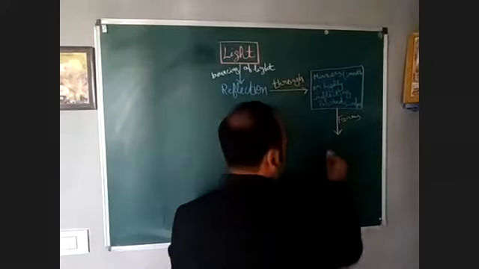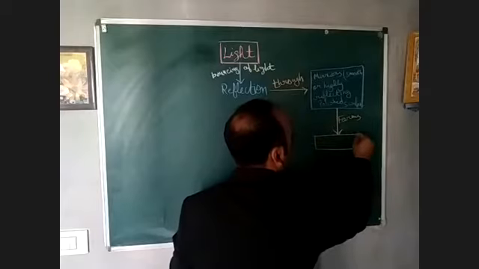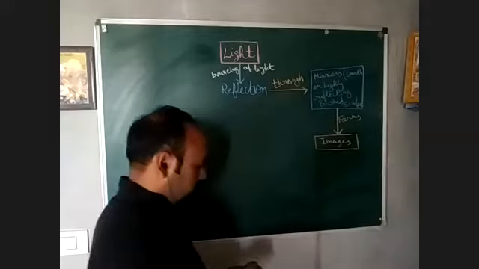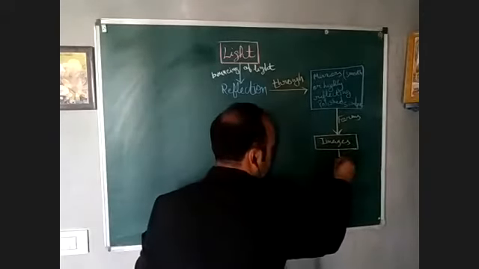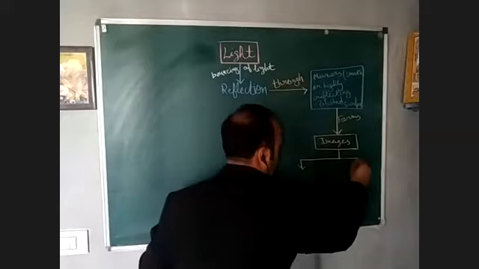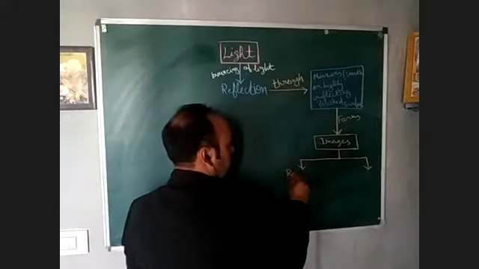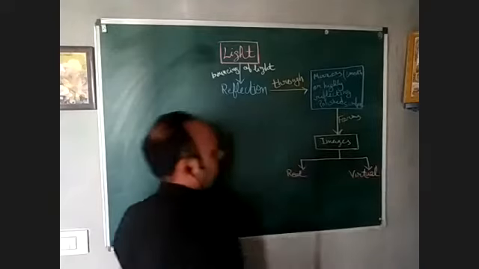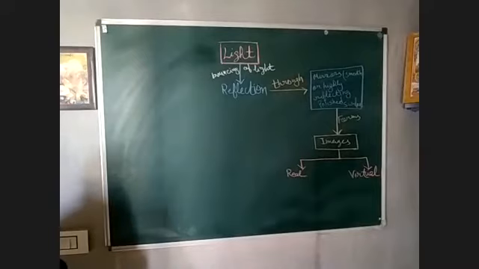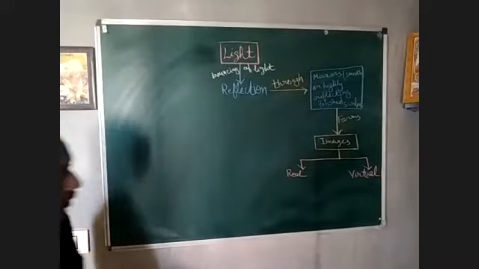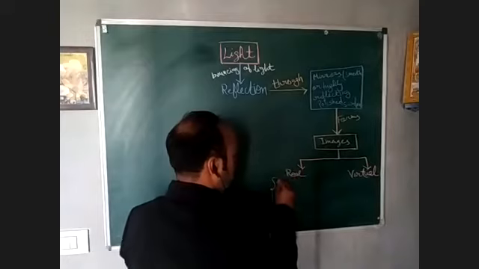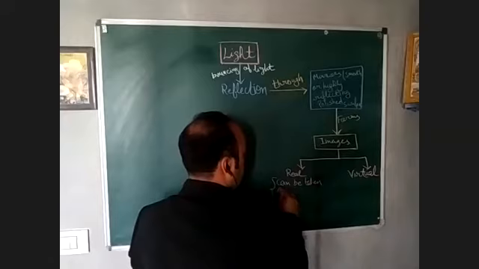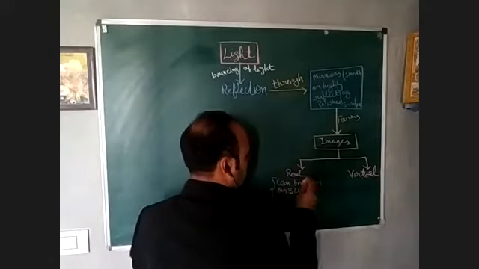Now these images that we have discussed are of two types. One is real and another is virtual. So children, real and virtual images. So what are real images? Real images can be taken on screen, right?